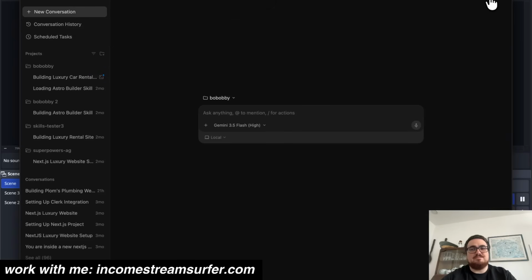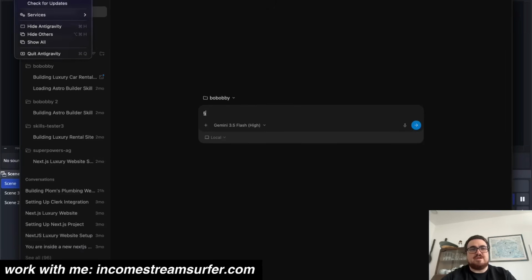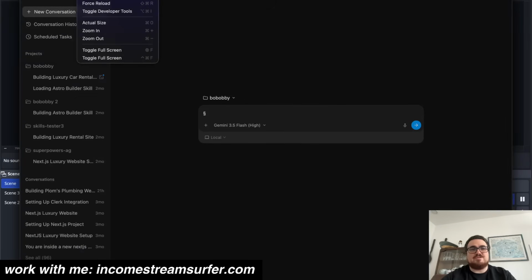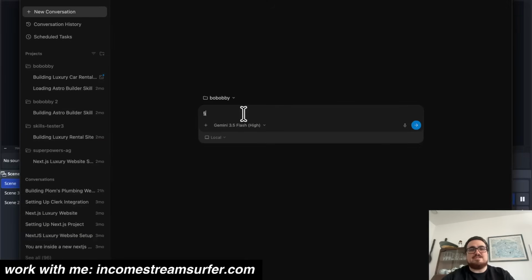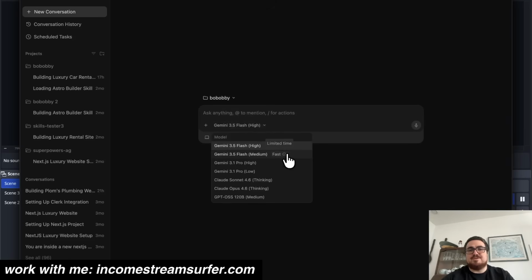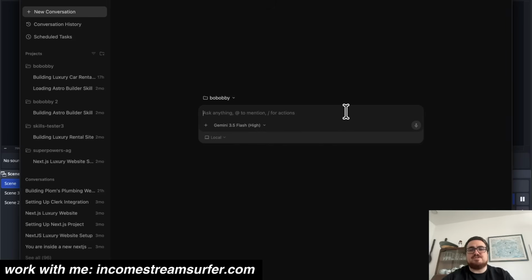I'm going to restart to update. So yeah, unless I'm just being stupid, it doesn't actually look like there's any way to get the terminal up, which is really, really dumb. However, I don't think it's necessarily a bad thing to not have the code here. If you didn't know, the Claude Code app is also like this. There's no way for me to see my code here either, right? And I use this a lot. So I'm not really sure if this is inherently a bad thing. Another thing I do like is that it's extremely fast and it's still free. I've heard the limits are not that good, but yeah, it's still usable. They've added a new one, which is Gemini 3.5 Flash Medium, which is very interesting.